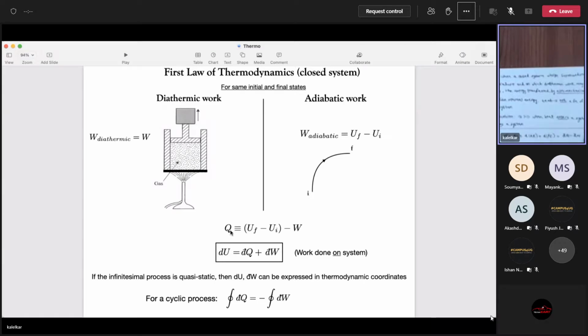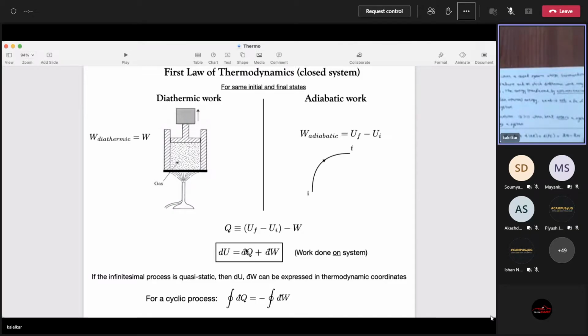Because internal energy is a function of thermodynamic coordinates, T, V, P of the system. So you can certainly ask, I've got this block of copper, what is the internal energy? Given the temperature, volume, pressure, whatever, or hydrostatic system, and I ask what is the internal energy, then you say, okay, tell me the temperature and volume, I'll tell you what the internal energy is. Okay, so there is a critical difference between U, Q and W.